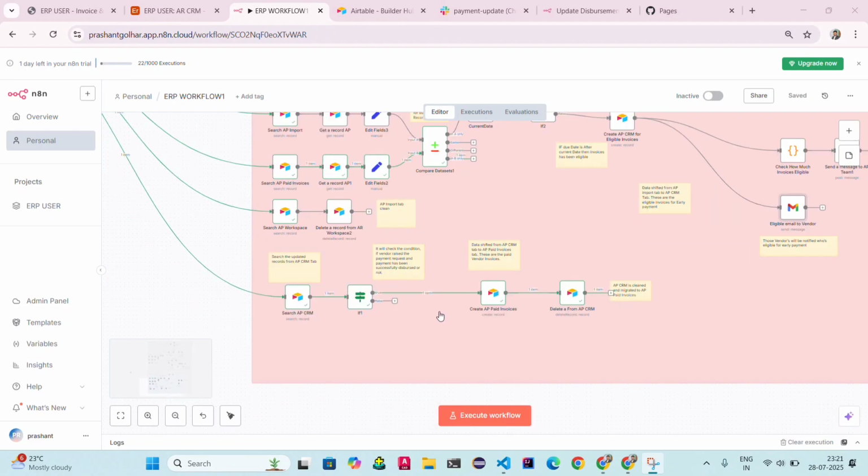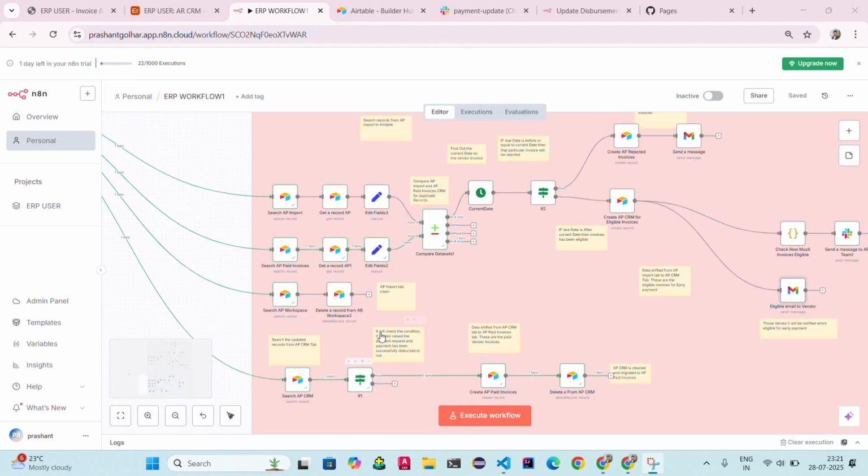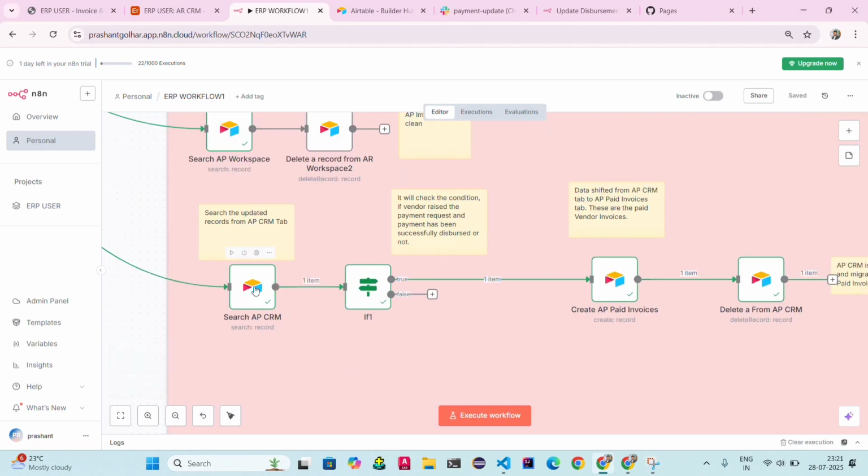Once the payment status is updated by the payment team, it will search the AP CRM. You can see the sticky note here as well. It will check the condition whether the vendor raised the payment request and whether payment has been successfully disbursed or not. If the payment status is successfully disbursed, then this node moves forward, otherwise it will be false and it will remain in the same table. If the payment status is marked as payment disbursed, it will create a new CRM, that is AP paid invoices, and it will delete the record from the AP CRM.